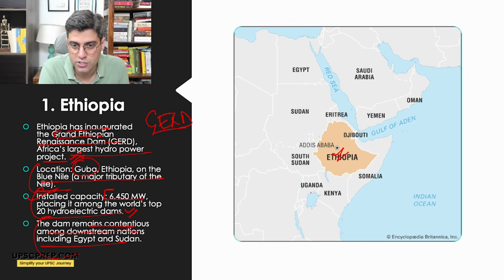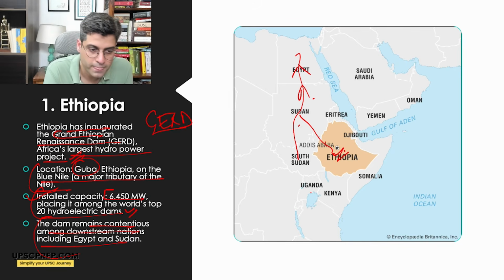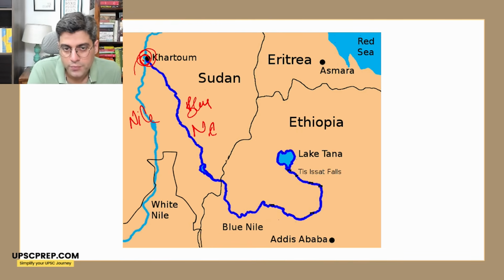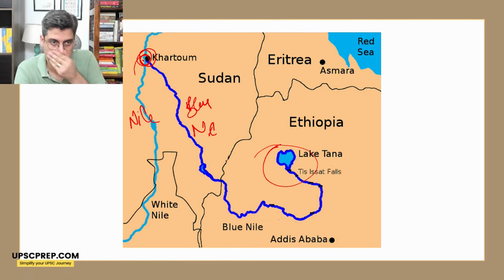So these are downstream nations. Okay, this is the Blue Nile, this is the Nile, and these are the downstream nations. The dam remains contentious among downstream nations, including Egypt and Sudan. If you look at it, this is the Blue Nile, and this is the Nile. Khartoum is where both of them meet, and this is Lake Tana. So this is where the dam is built, here in Ethiopia.